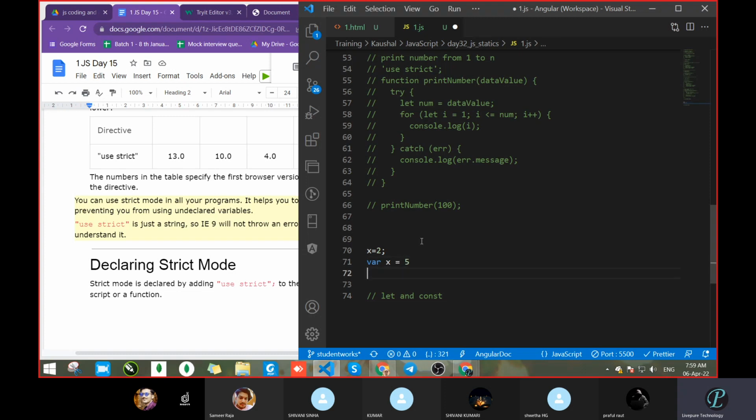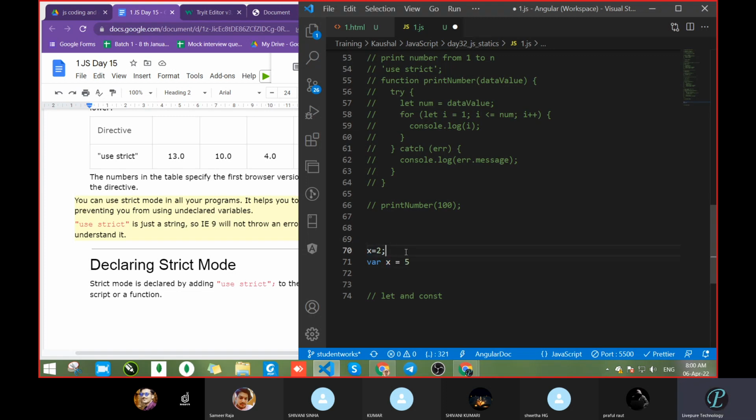So if there is no restriction, suppose today you did var a equal to some value, and later somebody writes the same variable name and assigns another value. Now you can imagine what happened. Your upper code gets broken, because on top you had taken a equal to x equal to 2. Correct.